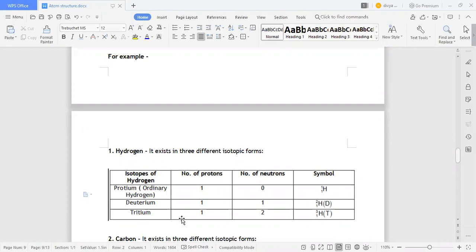Okay. For deuterium, the number of protons is 1 and the number of neutrons is 1, so the mass number will be 1 plus 1, which is 2, and the atomic number is 1. That is deuterium. For tritium, there is 1 proton and 2 neutrons, so the mass number will be 1 plus 2, which is 3, the atomic number will be 1, and the symbol is H of T. Got it?